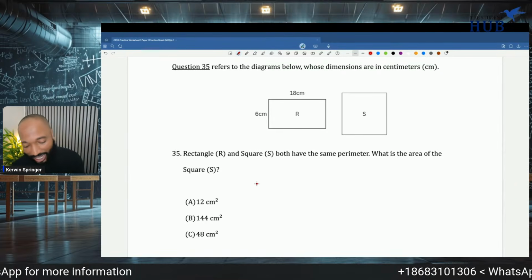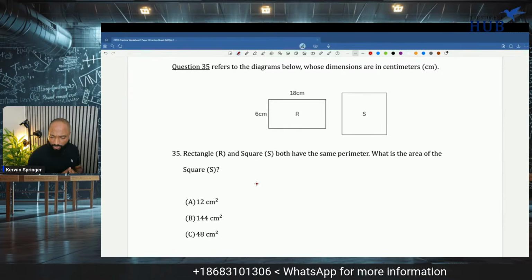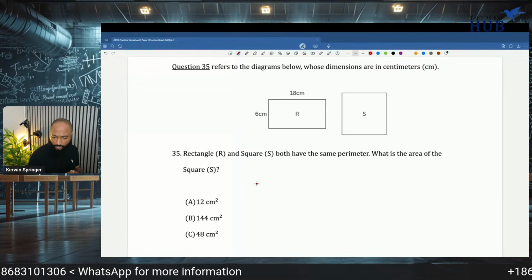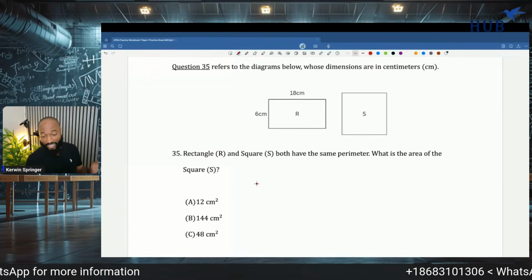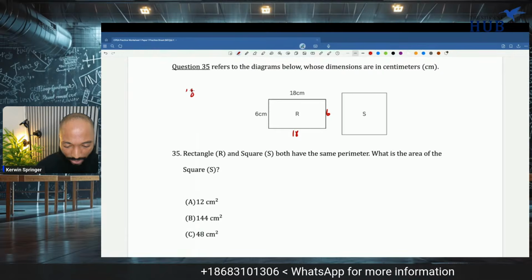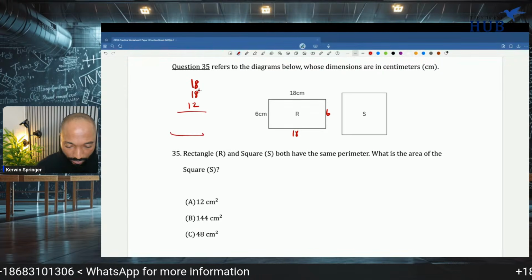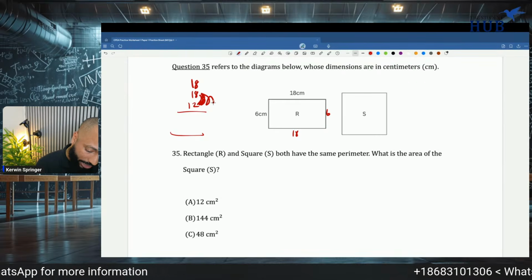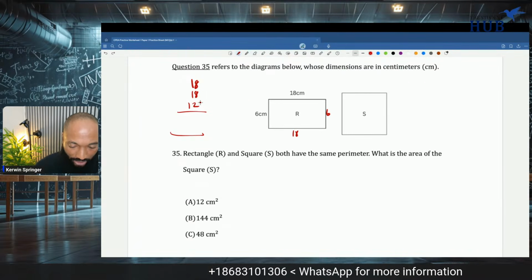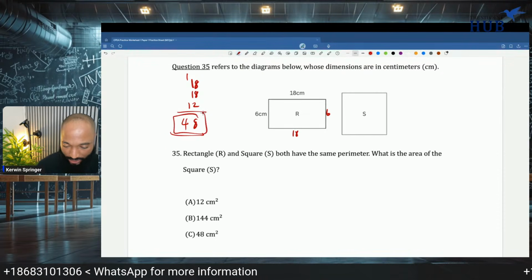A rectangle and a square both have the same perimeter. What is the area of the square? Oh, they have the same perimeter. Okay. So we're starting to cook up some questions here now. 18 plus 18 plus 6 and 6 is 12. So we want to get the perimeter. Look, these numbers show up again. They add up to give me 10. It's supposed to be screaming 10 in your mind, right? So 10 and 8 is 18. Bring across the 1, so I get 48. And 48 is now the perimeter of this.